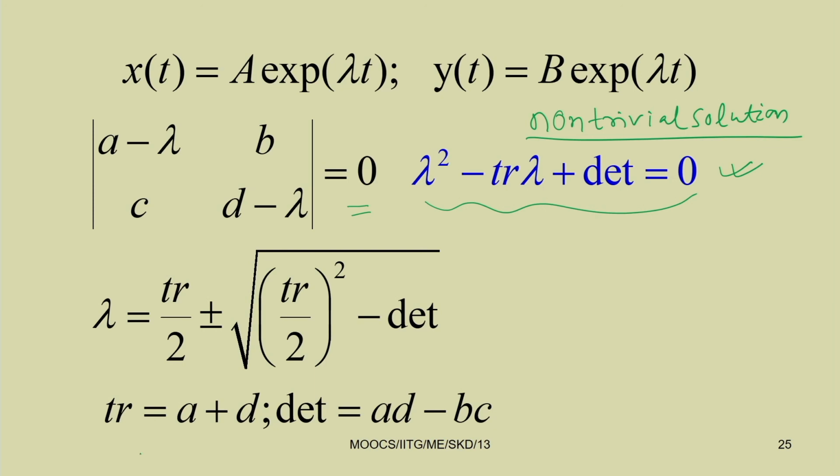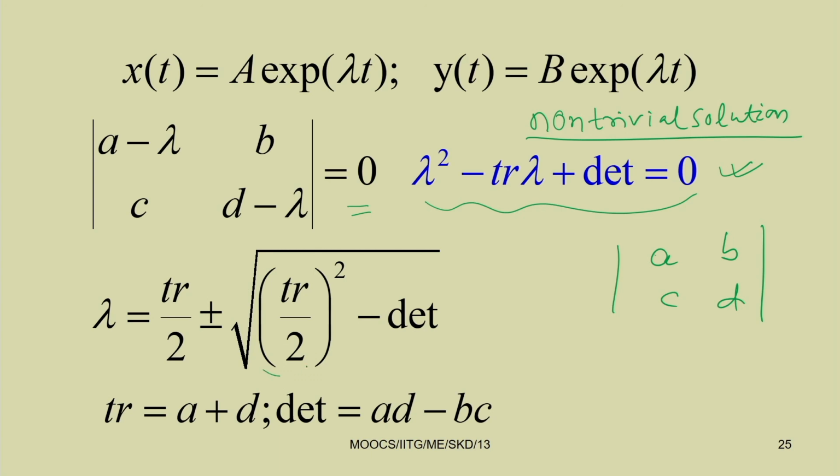Here, for the matrix A, B, C, D, trace becomes A plus D and determinant becomes A D minus B C.